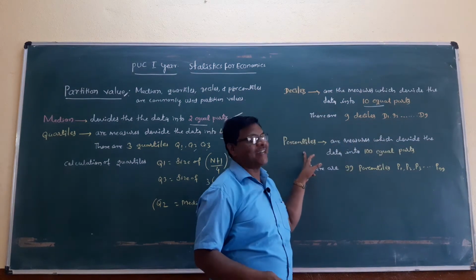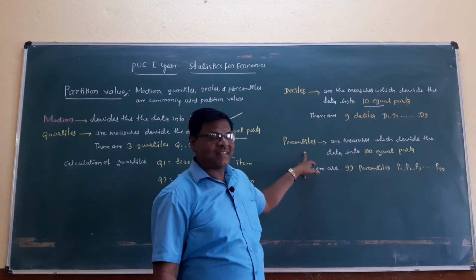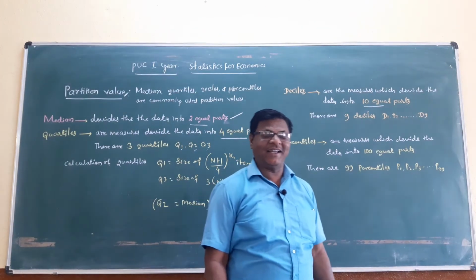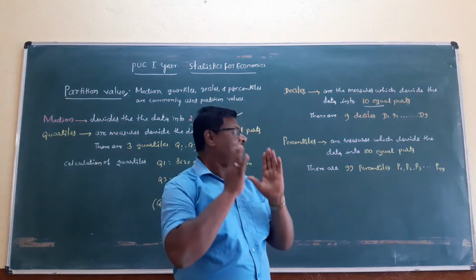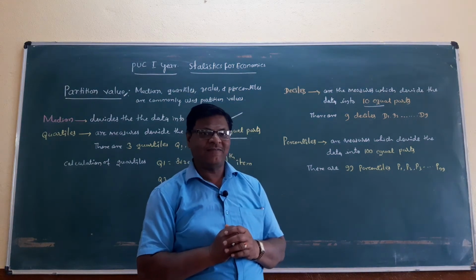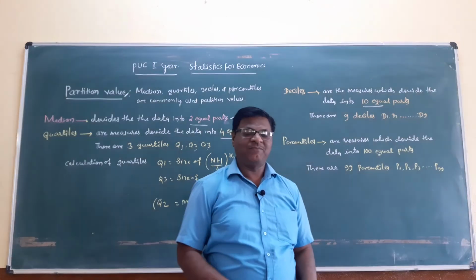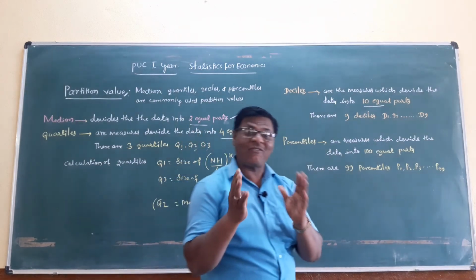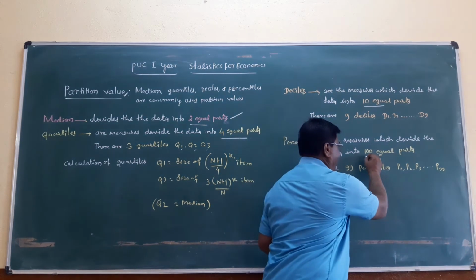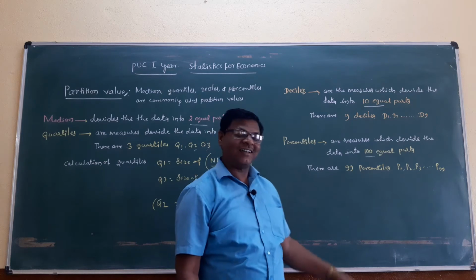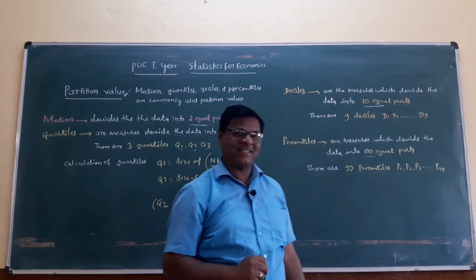And percentiles. Percentiles are the measures which divide the data into 100 equal parts. How many parts? 100 equal parts. There are 99 percentiles.